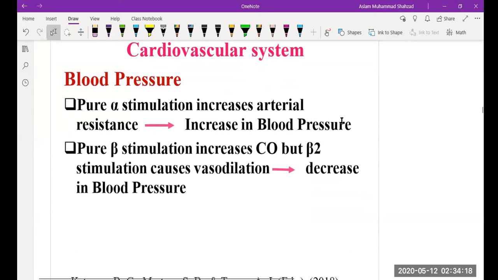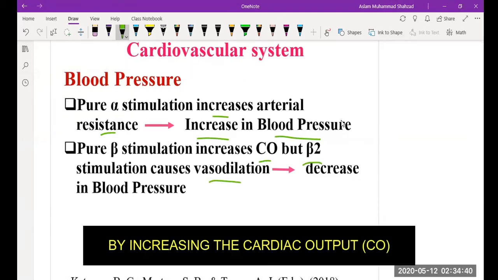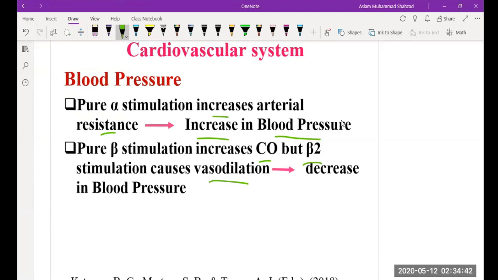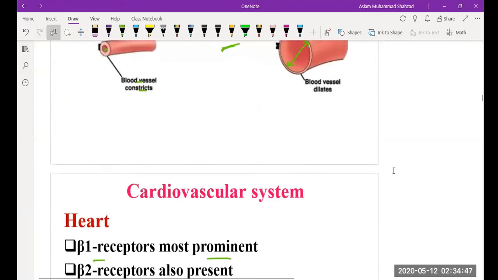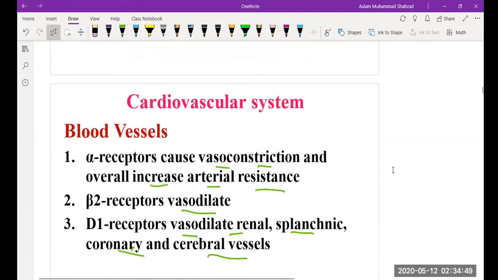When we take a look at the effect on the blood pressure, pure alpha stimulation increases the arterial resistance, and that arterial resistance is responsible for an increase of the blood pressure. Beta 2 stimulation causes vasodilation, which is responsible for a decrease of the blood pressure. And if we go back to our previous slide, like we discussed with the smooth muscles, beta 2 receptors cause vasodilation, whereas alpha receptor is responsible for vasoconstriction and arterial resistance.